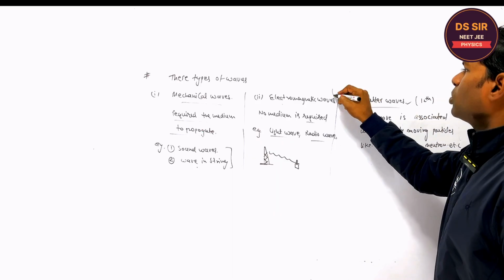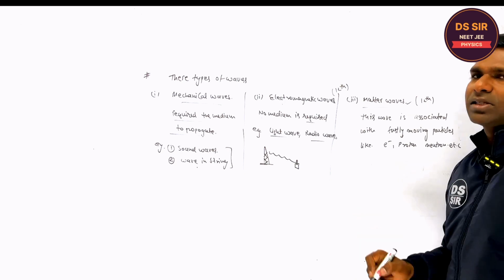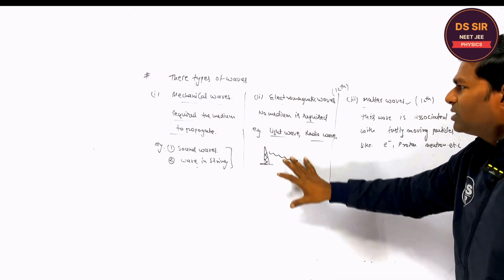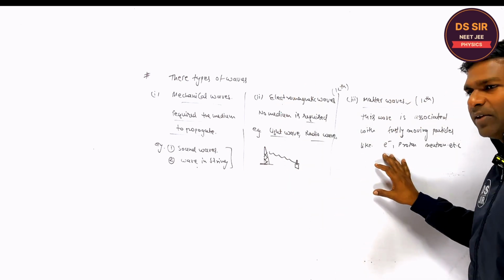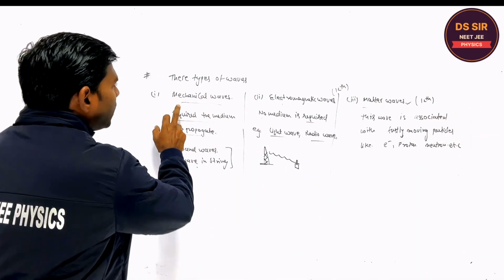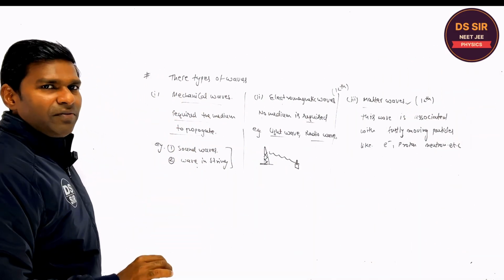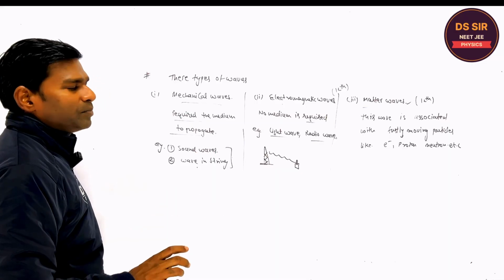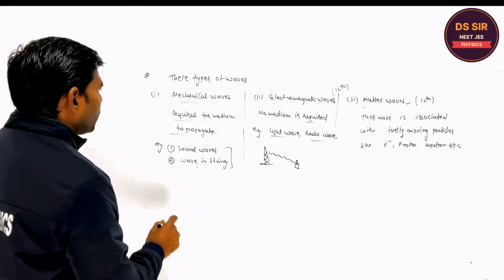Also, the electromagnetic wave we will discuss in class 12. There is one chapter for this, and for the matter wave we will discuss in modern physics. But now we are going to discuss only the mechanical wave, which requires a medium. Without medium they cannot propagate.